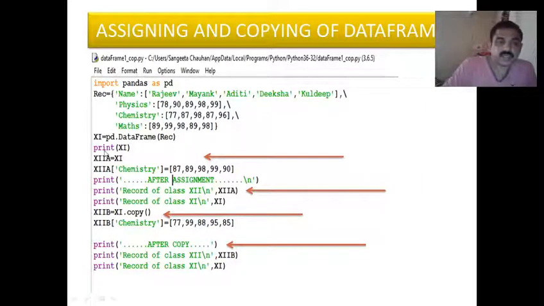So next, if I'm writing 12a equal to 11, what happens is, 11 is a data frame already created, so we are assigning the value of 11 to 12a. Let us see what happens here. The 12a chemistry value is assigned now. After assignment, let us see the output, the record of class 12 and the record of class 11.